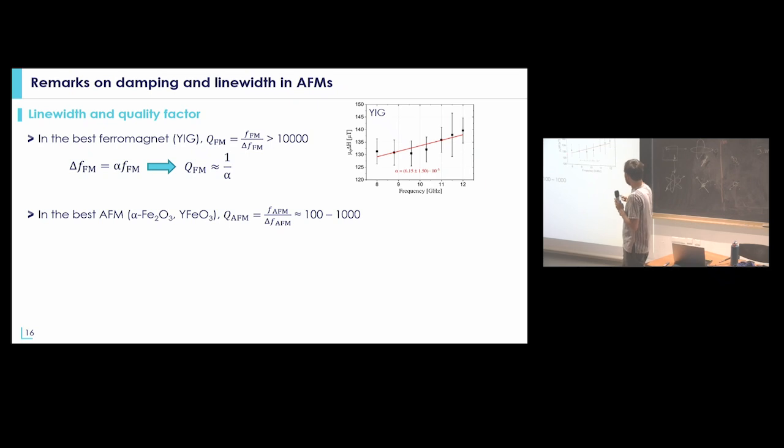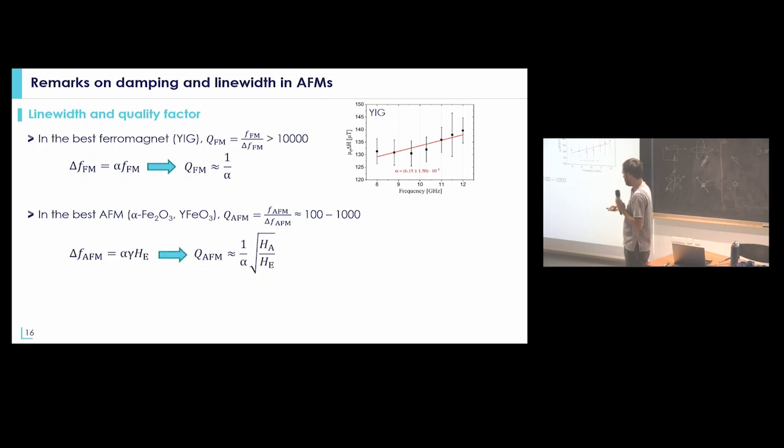In yttrium iron garnet, the damping is extremely small, 10 to the minus 5, so that's why the quality factor can be extremely large. In antiferromagnetic materials, it was observed since the 60s that the best quality factor people have observed is of the order of 100 to 1,000 in the best cases. The reason is not that the damping is much larger in antiferromagnetic materials.